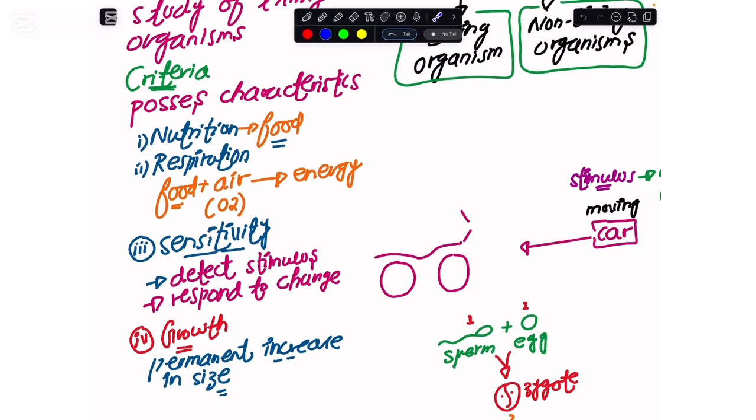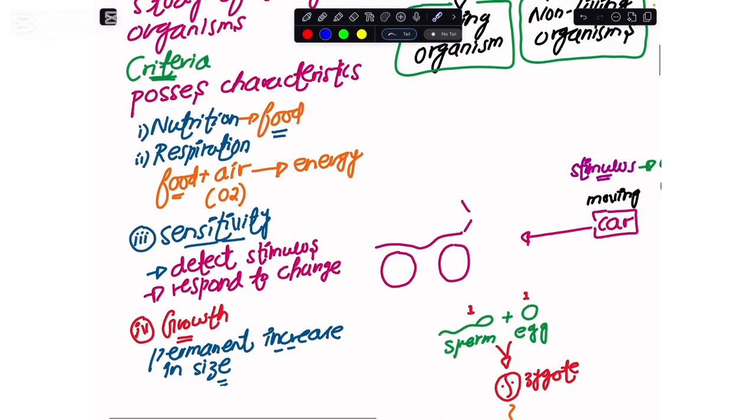So let us begin from the very basic characteristics which the living organisms need to have, and this is what we call nutrition. Nutrition simply means that you have to be obtaining food, and if we look toward the plants, they make their own food. So the nutrition aspect would be whether you are consuming the food or whether you are making your own food.